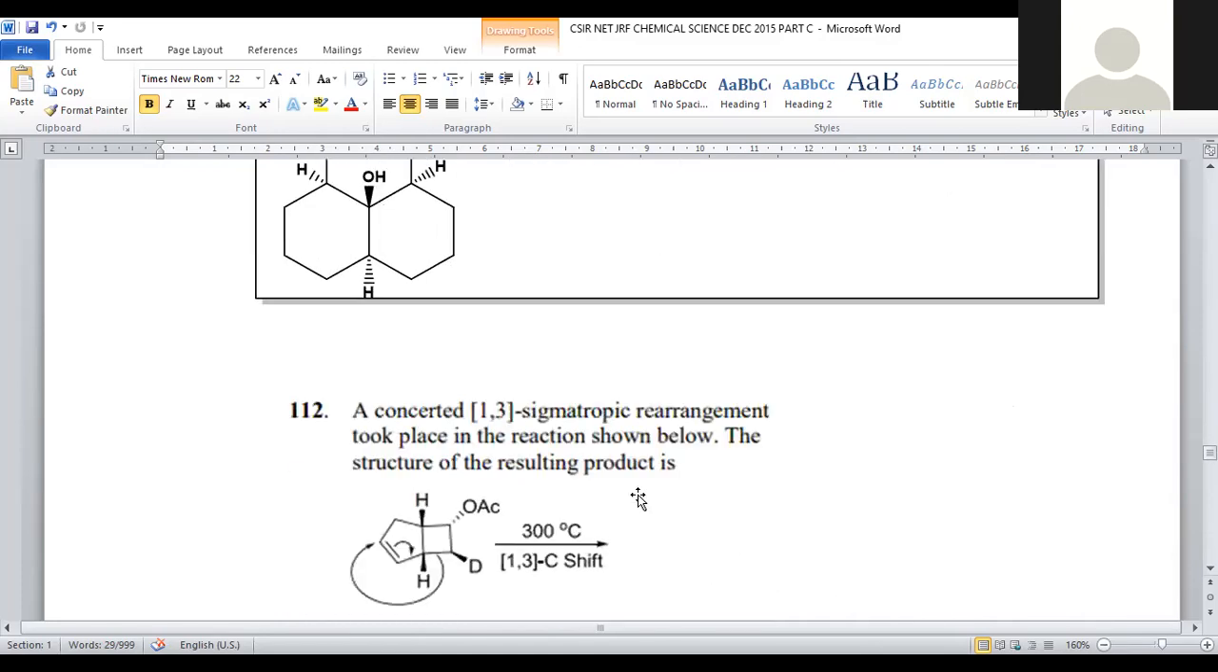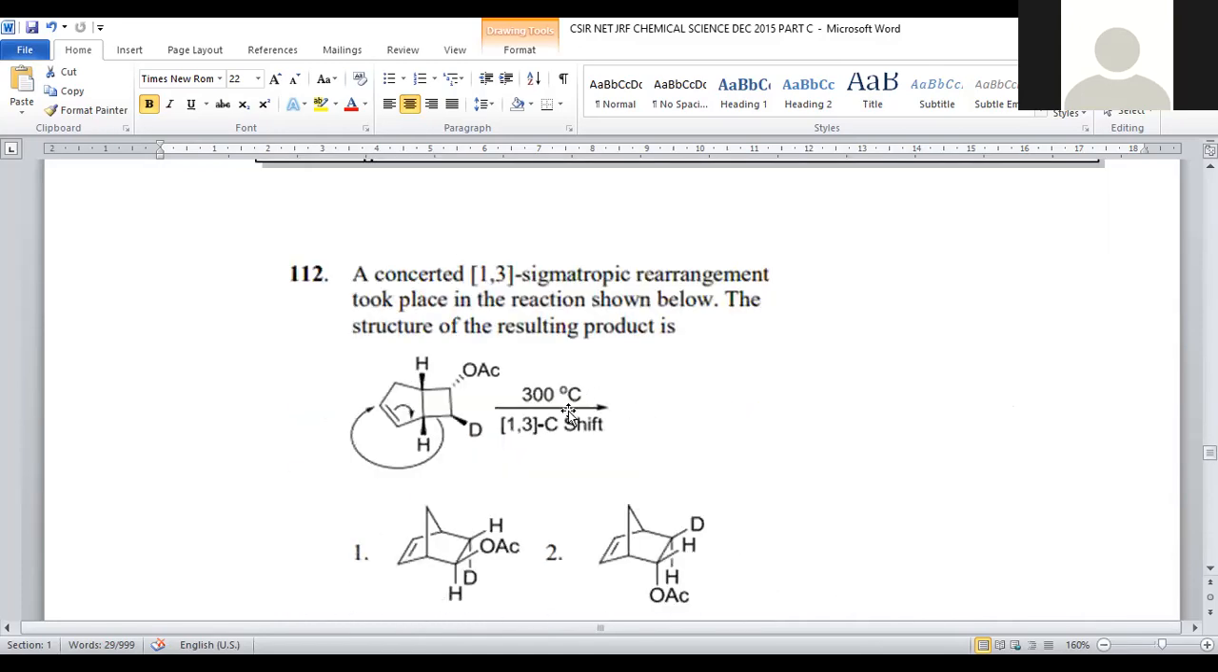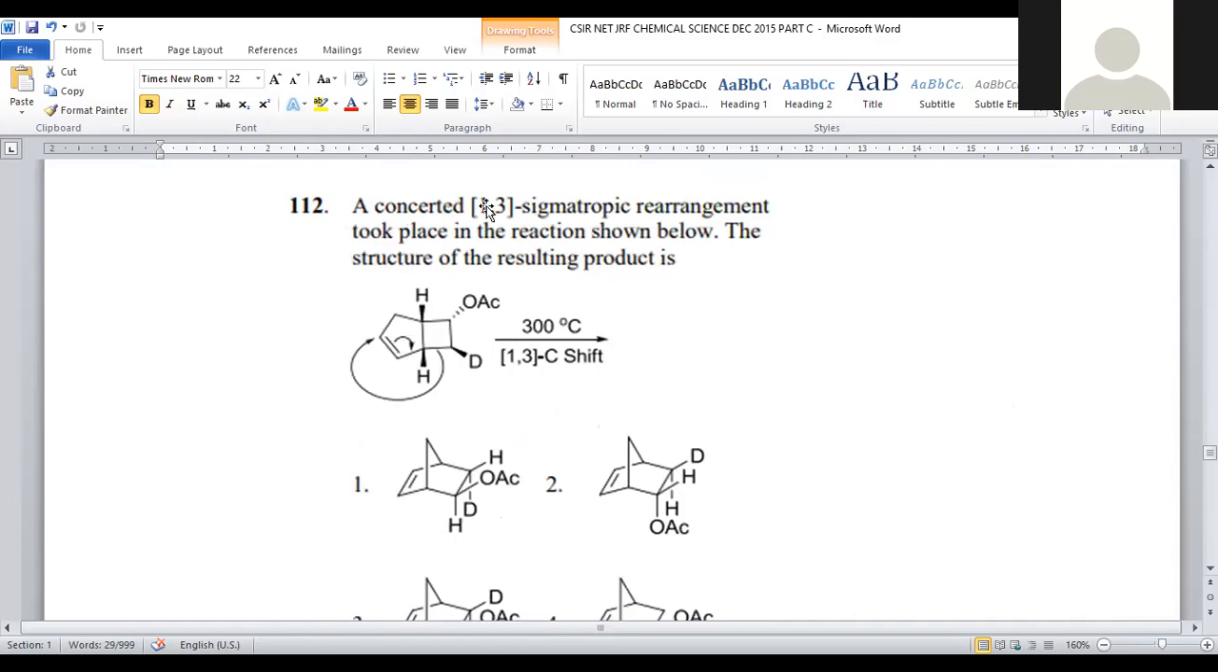Let us move on to question number 112. Again, it is a part of organic chemistry. A concerted 1,3 sigmatropic rearrangement takes place in the reaction shown below. The structure and the resulting product is. This is a bicyclic ring system, and they mentioned 1,3 sigmatropic rearrangement. This is a question from the photochemistry part of organic chemistry.